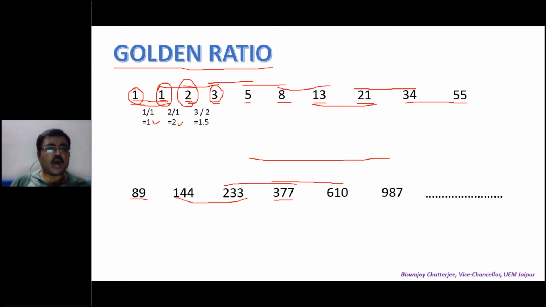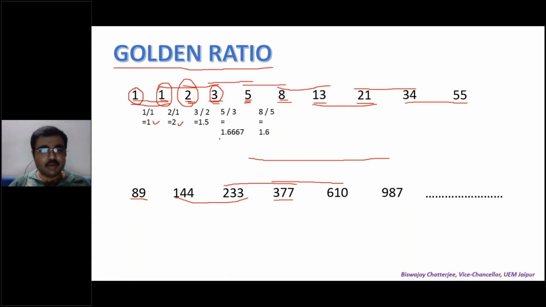Have a look at the quotients. The quotients are 1, 2, 1.5. They are not close. However, 5 divided by 3, the next division is this number 5 to be divided by the previous number 3. 5 divided by 3, what is it? Taking up to 4 places of decimals, it is 1.6667. Is not so? So take the next number 8 to be divided by 5. 8 divided by 5 is 1.6.